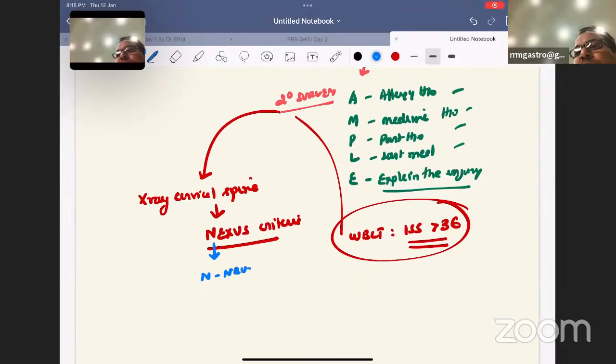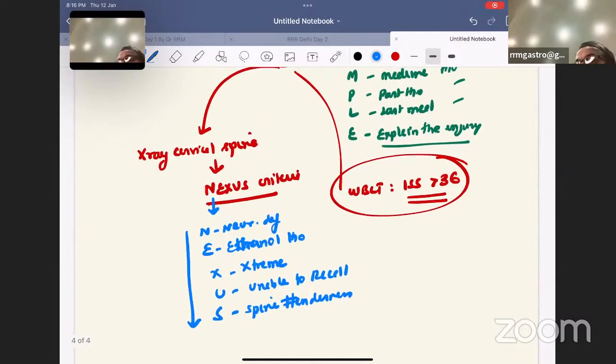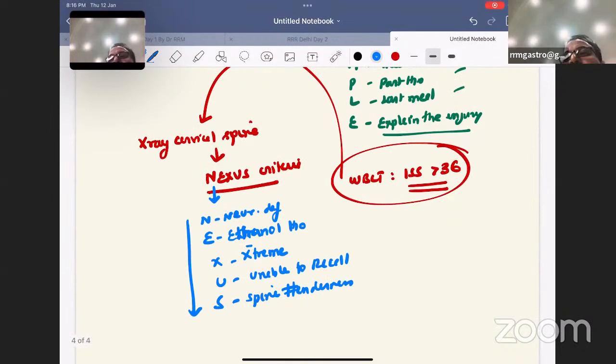N for neurological deficit, E for ethanol history of consumption, X for extreme mechanism of injury, U for unable to recall, means LOC, and S for spine fracture or tenderness. So these are the NEXUS. Neurological deficit is present, ethanol history present, extreme mechanism of injury, and unable to recall, spine tenderness.